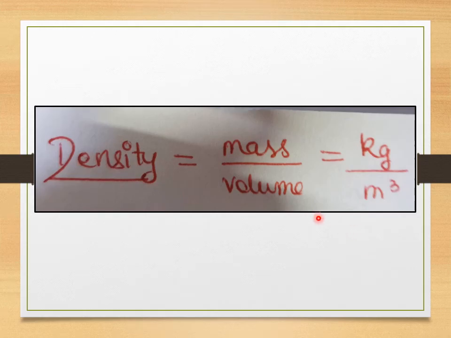Another example wherein you can find out another quantity which is associated with matter is the density, and the formula for density is mass per unit volume. You all know by now that the SI unit for mass is kg, and for volume it is meter cube. So the SI unit of density would be kg per meter cube. So this also you have derived from the basic fundamental unit called mass. So this is one another thing.